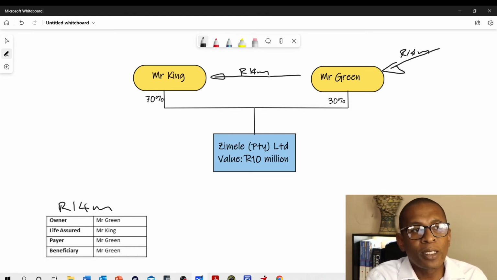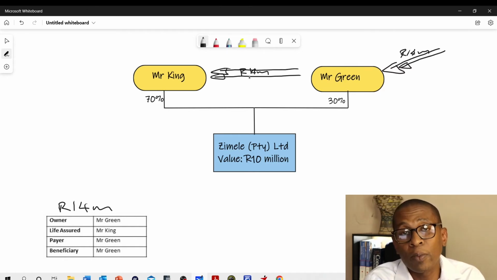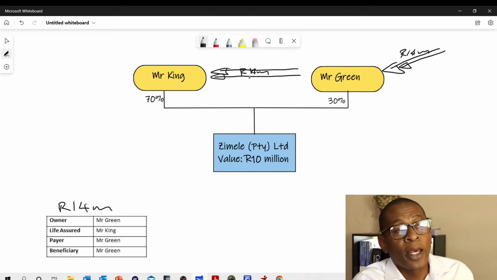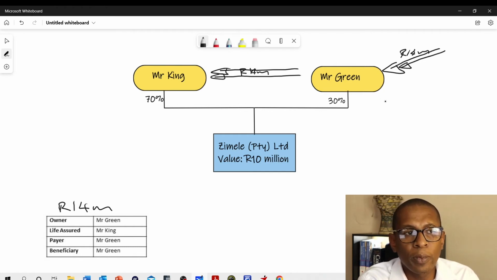That puts Mr. Green in a bit of a problem, because although the 40 million rands came to him, he however has to pay it over to Mr. King's estate. And Mr. King's estate is great, he's happy because they gave him the value of the shares at double the price. However, just from a pure estate duty perspective, barring other problems, if the commissioner determines that the value of the business is actually supposed to be 7 million rands, and you basically inflated it, he could